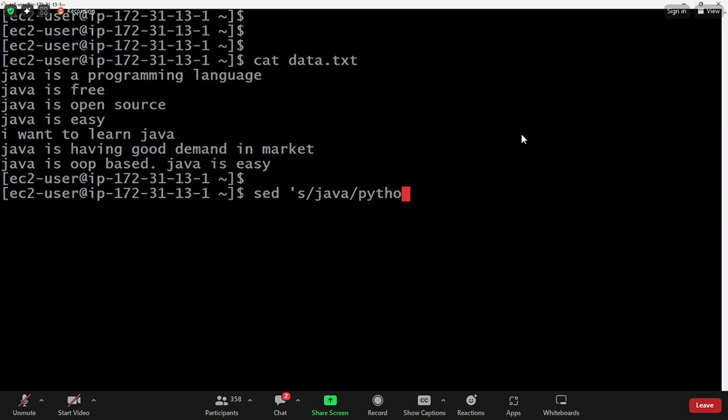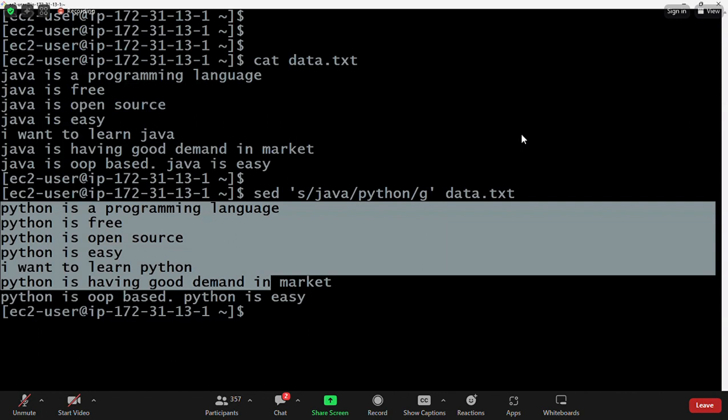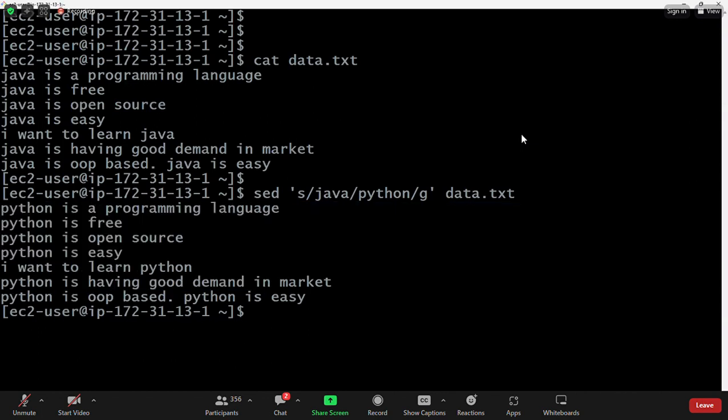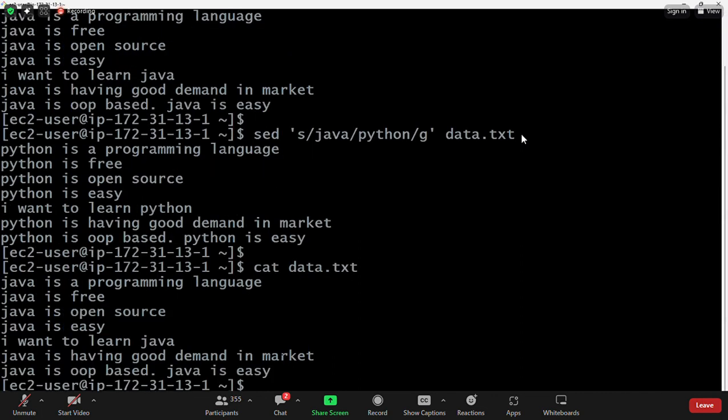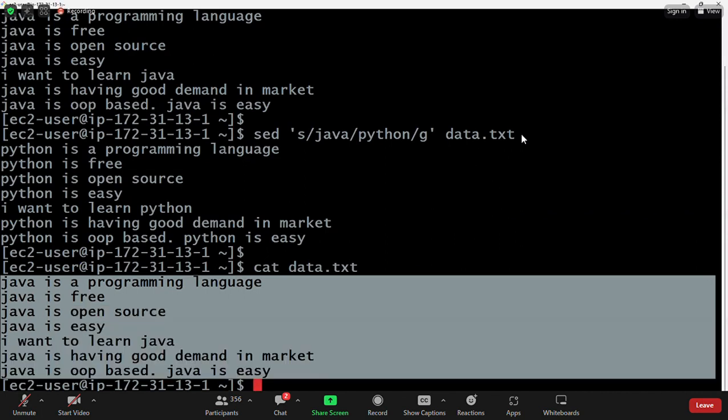Now, wherever the Java keyword is available, it is substituted with Python by using sed command. After sed command, let me execute cat command again. Now, is my original file modified or not modified? My original file is not modified, guys. It is just processing the data and printing the output on the terminal.